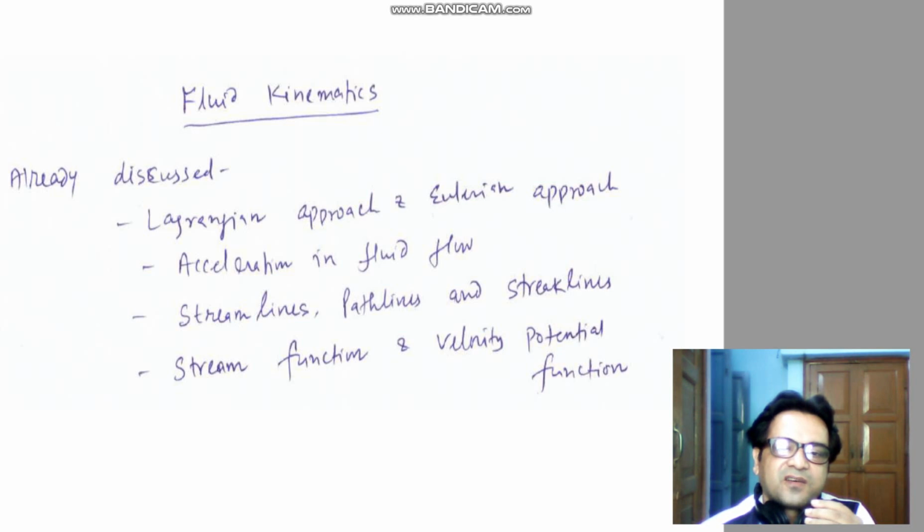But till now, we don't know why we have defined the stream function and velocity potential function in such a way. Now, in this course, we will see why we have defined them that way. There is physics behind this. We will talk in detail.